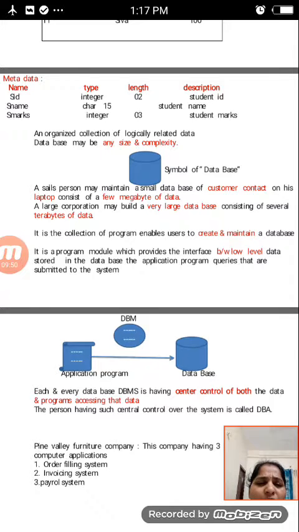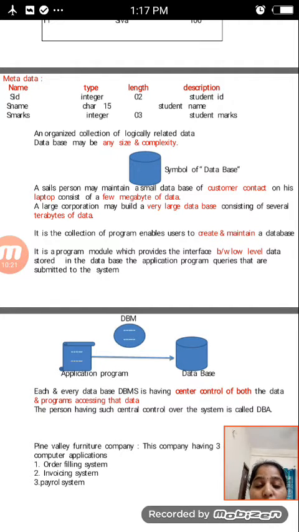A large corporation may build a very large database consisting of several terabytes of data. Whenever a person takes a database, he is maintaining his own database only.